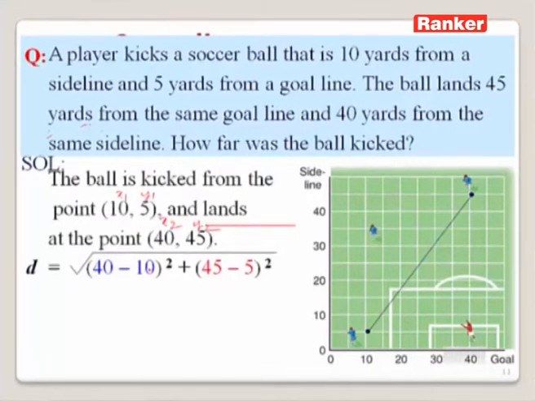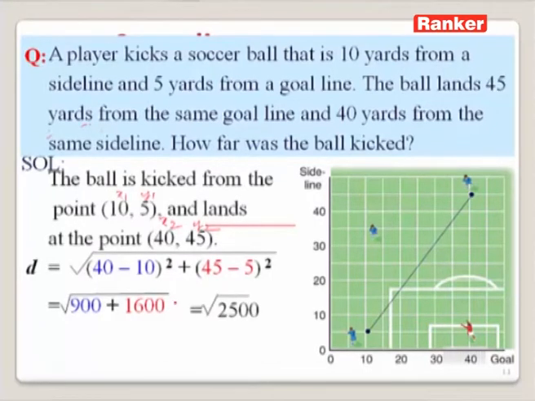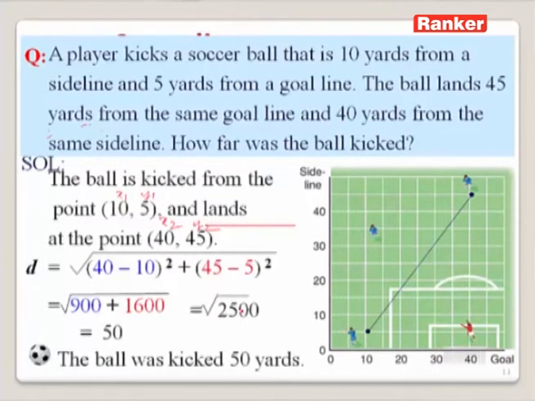So 40 minus 10 gives us 30, 30 whole square gives us 900, and 45 minus 5 gives us 40, and squaring 40 we will get 1600. Adding 900 and 1600 we will get under root 2500. By taking the square root of 2500, we will get the distance covered by the ball as 50 yards.